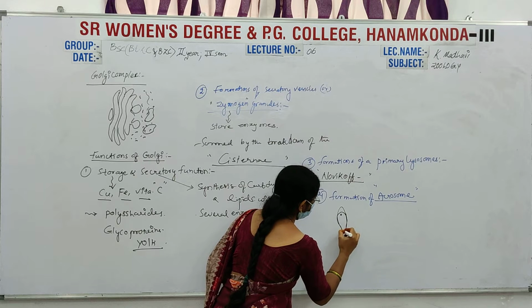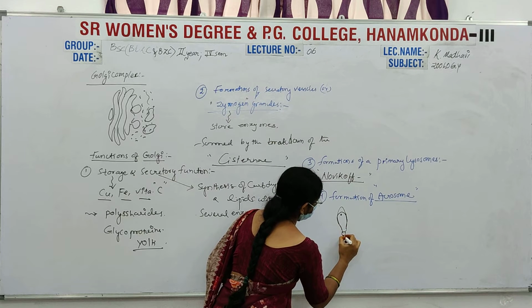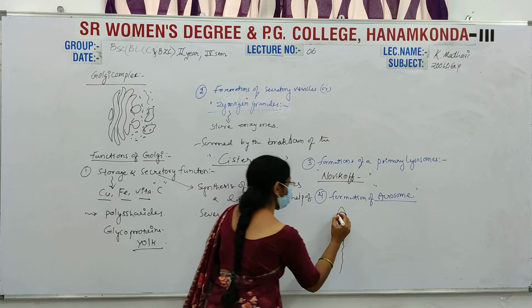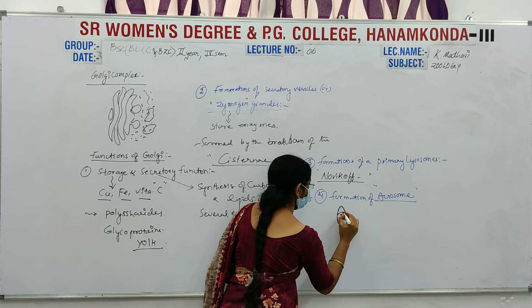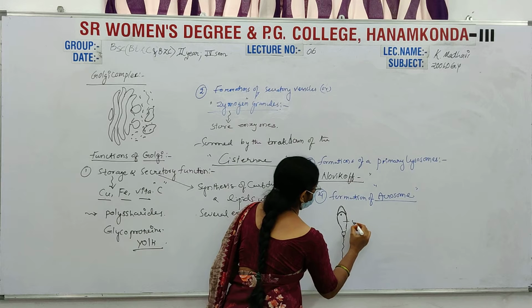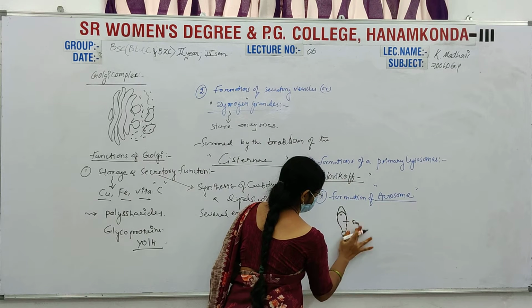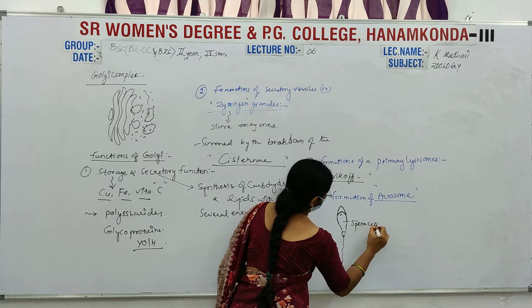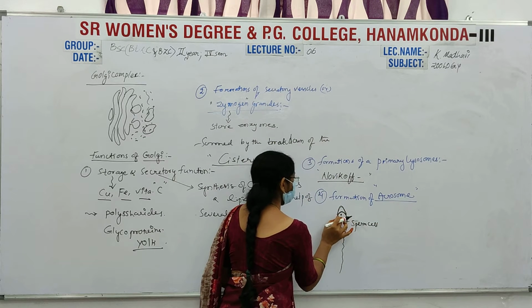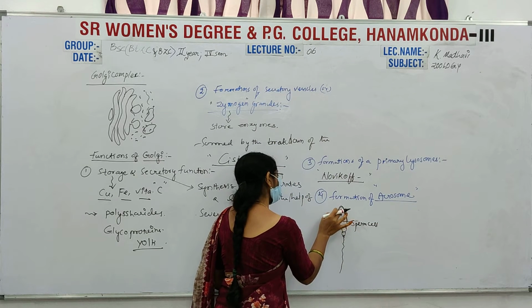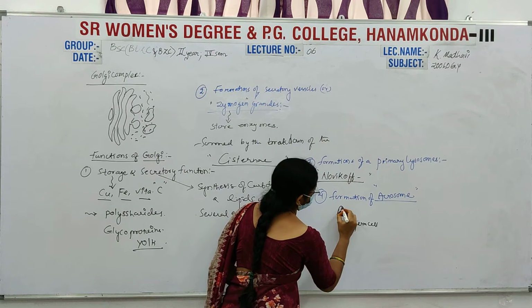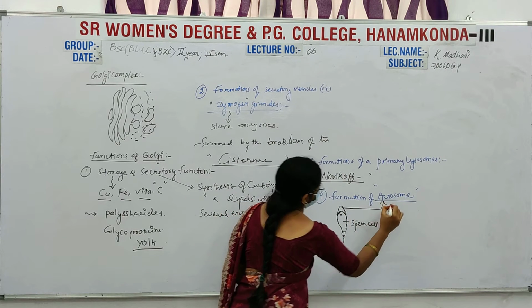Here is the nucleus, the middle piece of the sperm cell, and the next region is the tail part. This cap-like, pointed structure of the sperm cell in front of the nucleus is known as the acrosome.